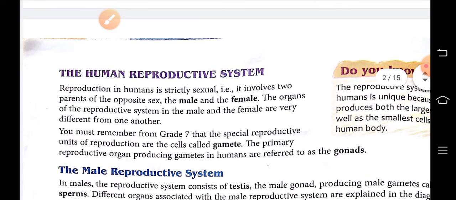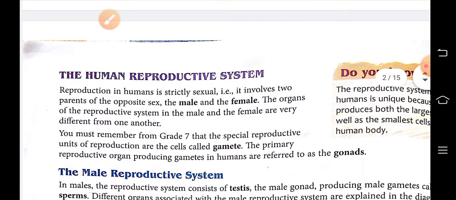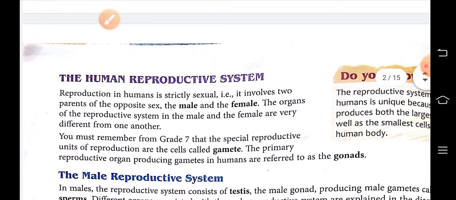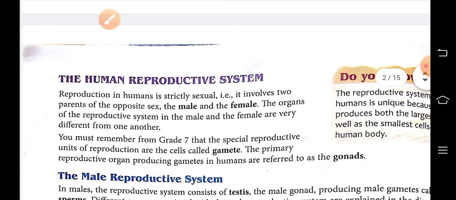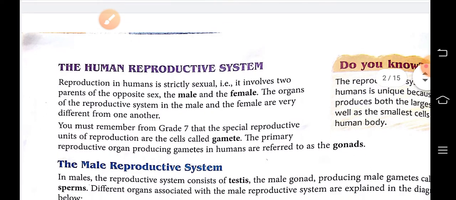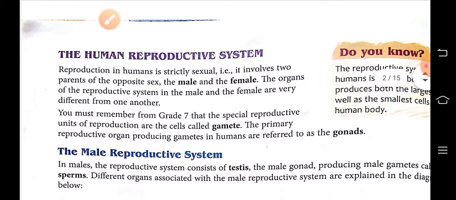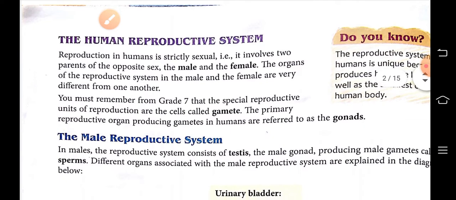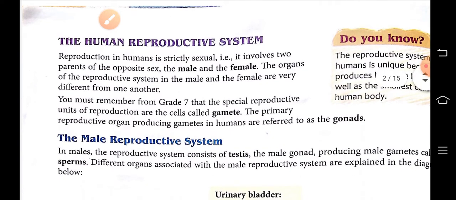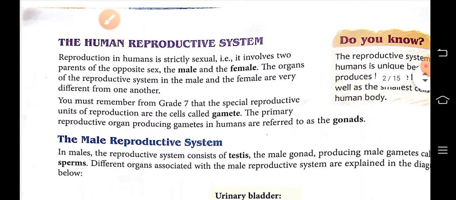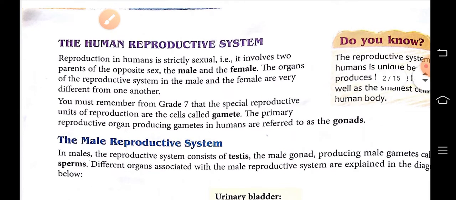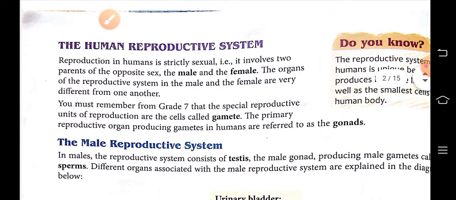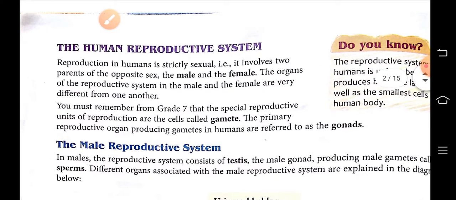And asexual reproduction, that means the production of a new organism from a single parent without the involvement of sex cells, is called asexual reproduction. Sexual reproduction we have to read in this chapter in detail, and that is the production of a new organism from two parents by making use of their sex cell. And sex cell is known as gamete.